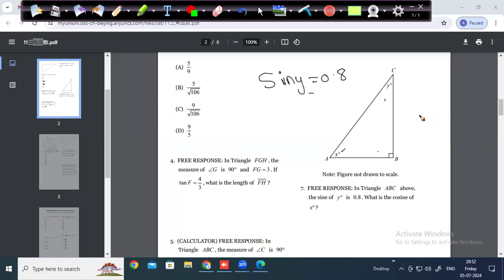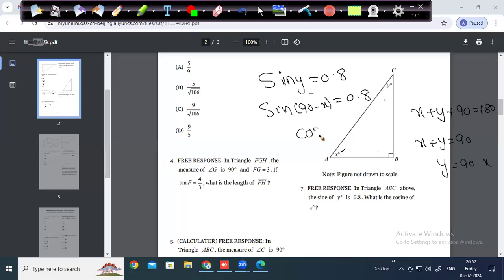We know x plus y plus 90 is equal to 180. So take 90, x plus y is 90. So y is 90 minus x. So this is sin 90 minus x is 0.8. Sin 90 minus x is cos x. So what is the value of cosine of x? Cosine of x is 0.8. So the answer for this question should be 0.8.